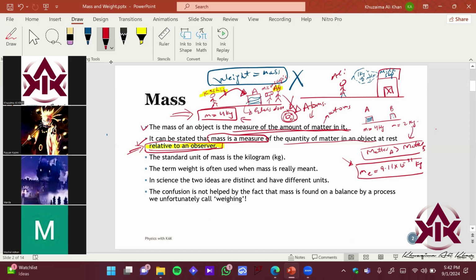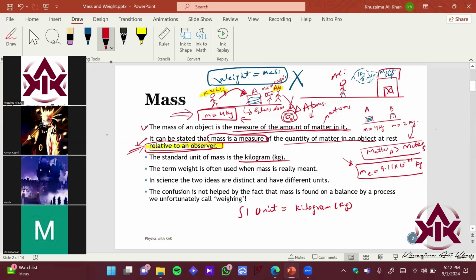Yes. Okay good, ठीक है. So the standard unit of mass, the SI unit of mass, is basically, as you all can see on the slide, kilogram, right? We have seen this in the first chapter कि mass का SI unit is basically kilogram, kg, which is written over here.